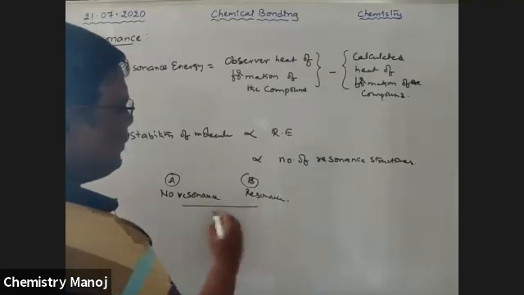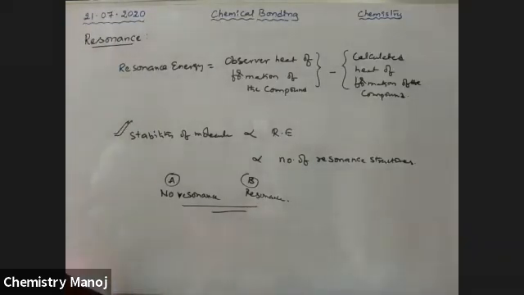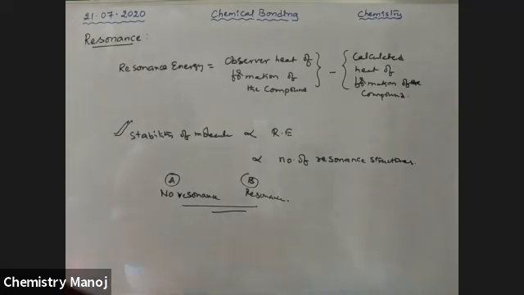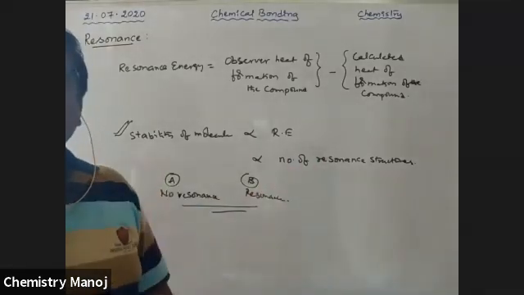Among A and B, which one has more stability? A or B? Yes, B. So resonance explains the stability of the molecule. It is very, very important. More resonance structures, more and more stability.